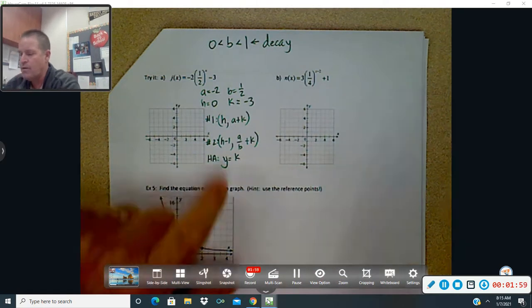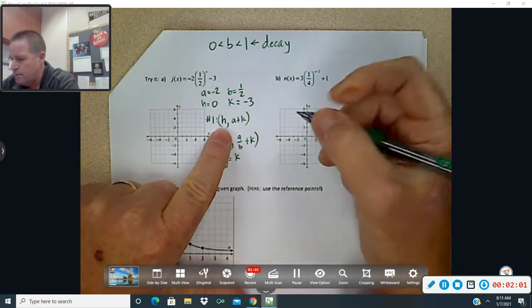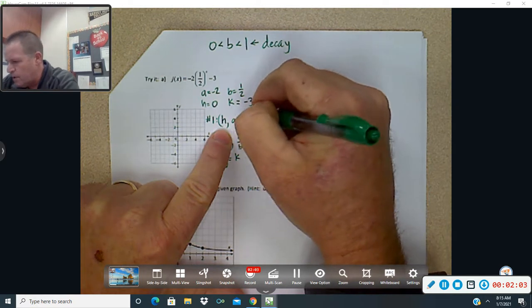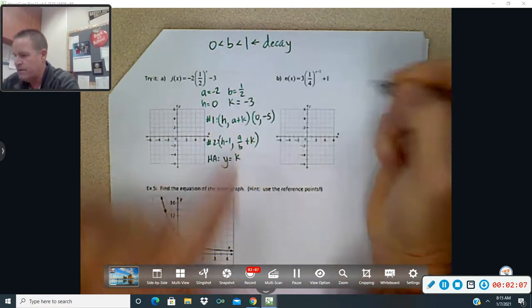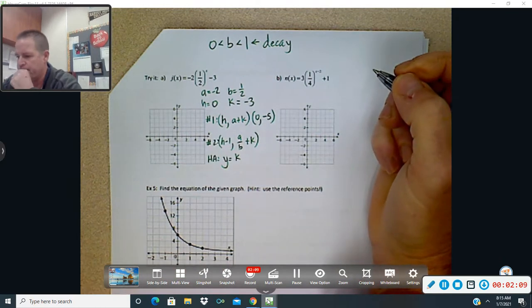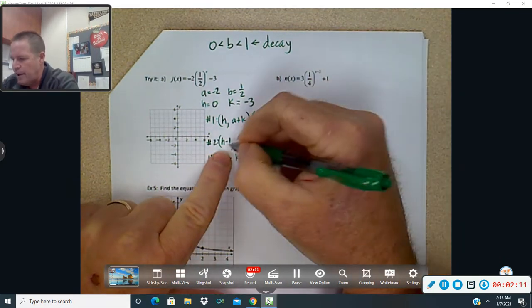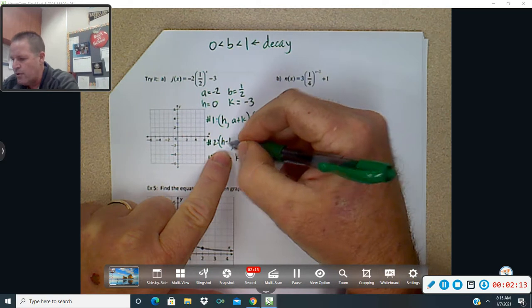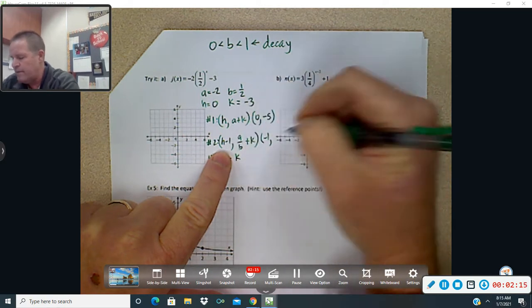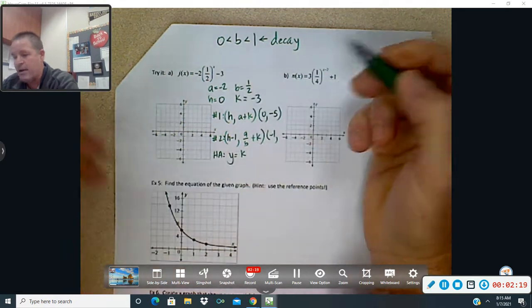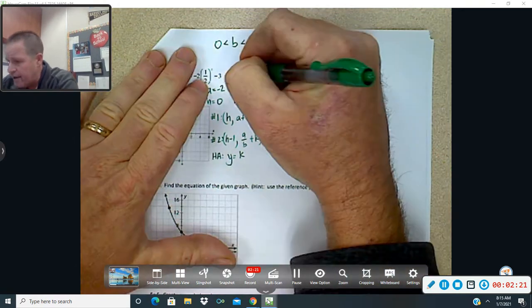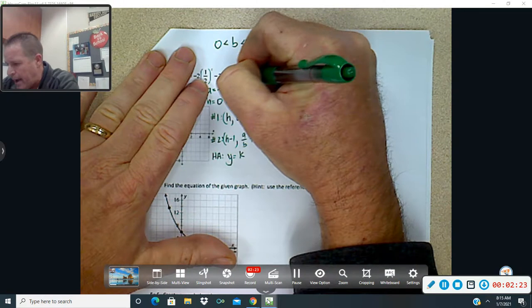So if h is 0, we'll have 0, a plus k, that's -5. So 0, -5. And then h minus 1, 0 minus 1 is -1, a divided by b. Now this is a little bit more tricky. I've got to do -2 divided by 1/2.